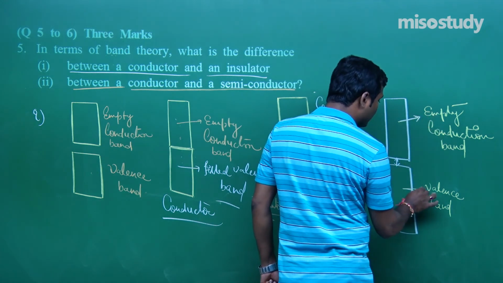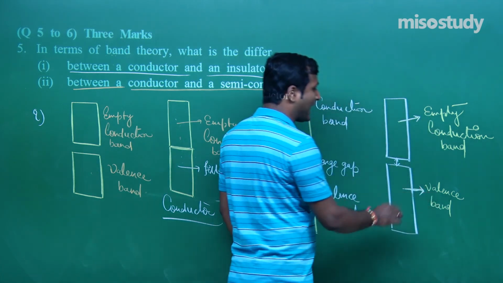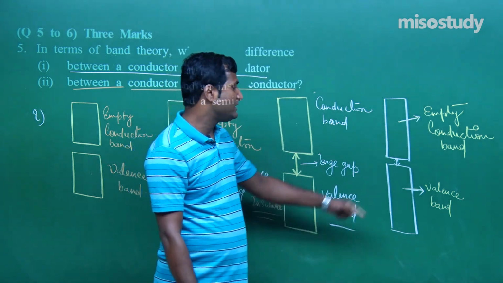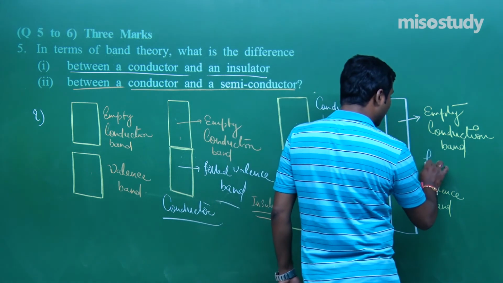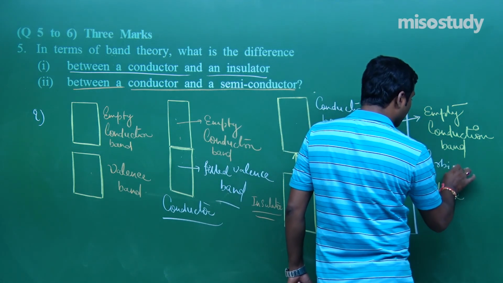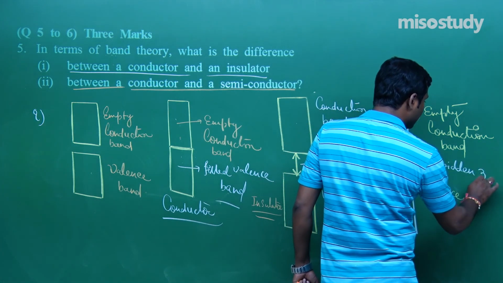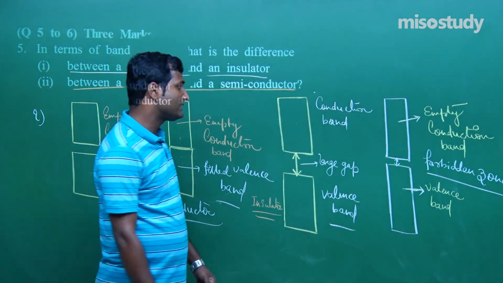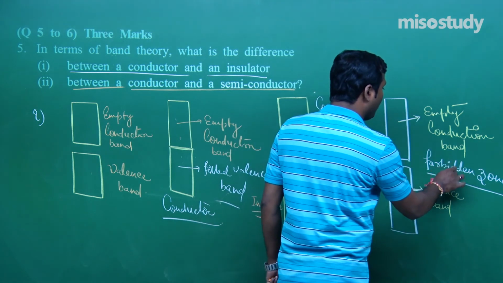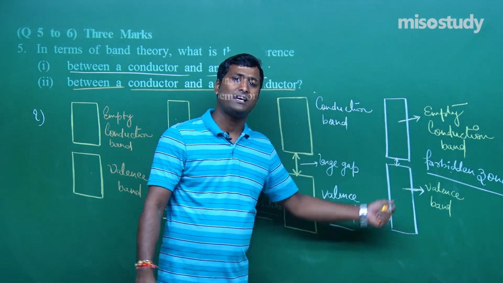This will act as a semiconductor, and by introducing impurity or by changing the temperature, we can modify the conductivity of the semiconductor. This gap is known as the forbidden zone, and this is known as band theory.